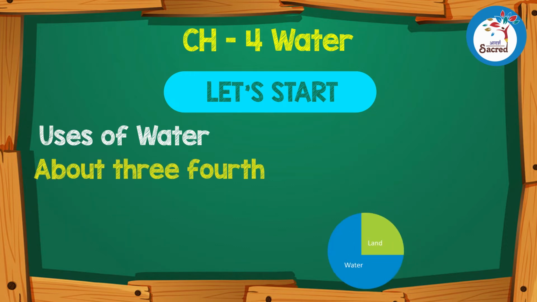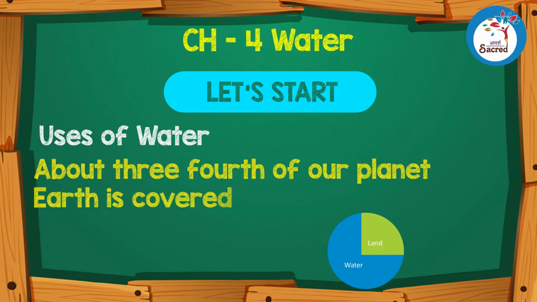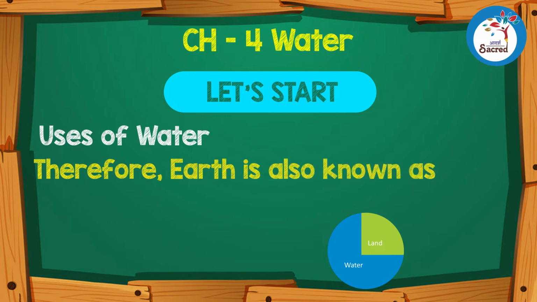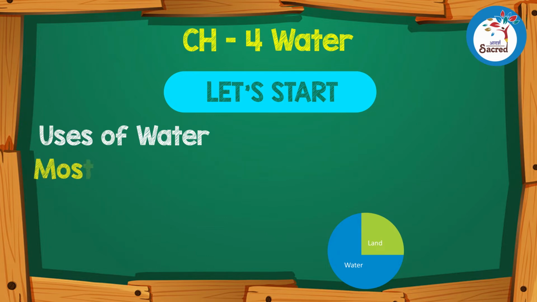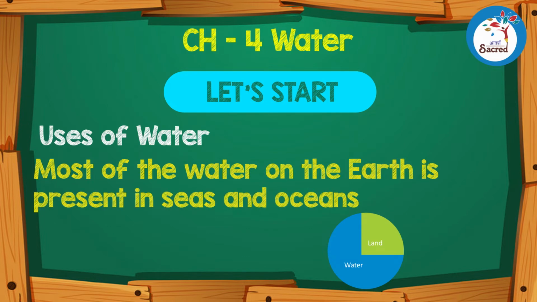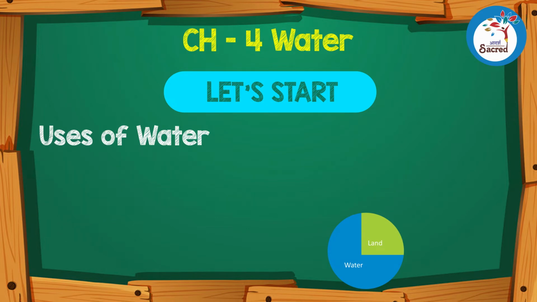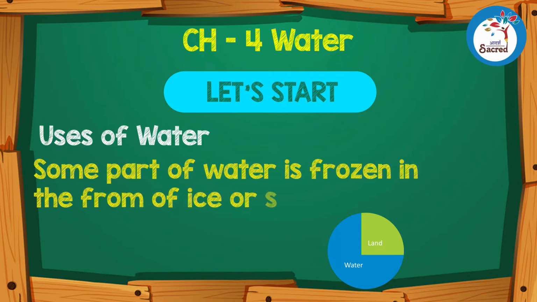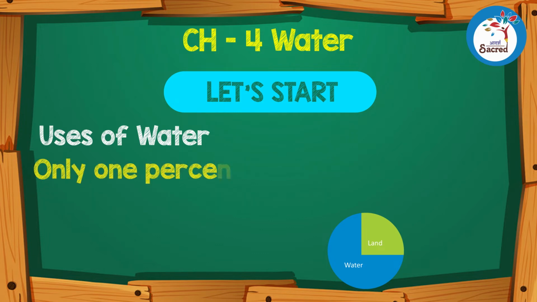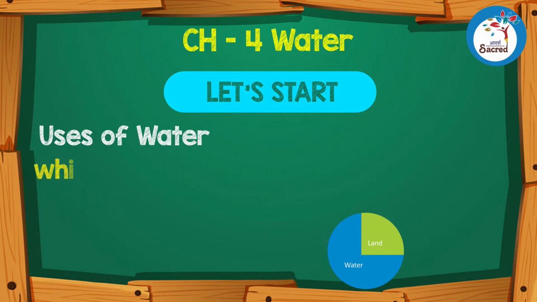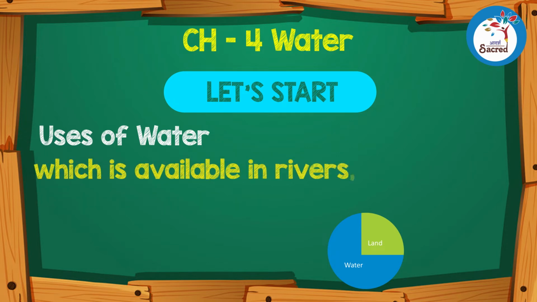About 3/4 of our planet Earth is covered with water. Therefore, Earth is also known as the blue planet. Most of the water on the earth is present in seas and oceans, which is salty. Some part of water is frozen in the form of ice or snow. Only 1% of Earth's water is fresh drinking water, which is available in rivers, lakes, and wells.